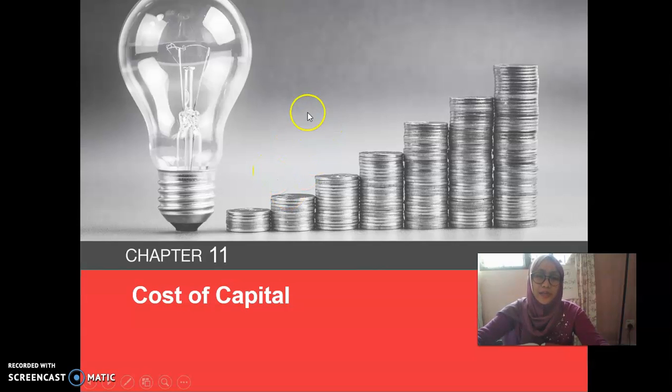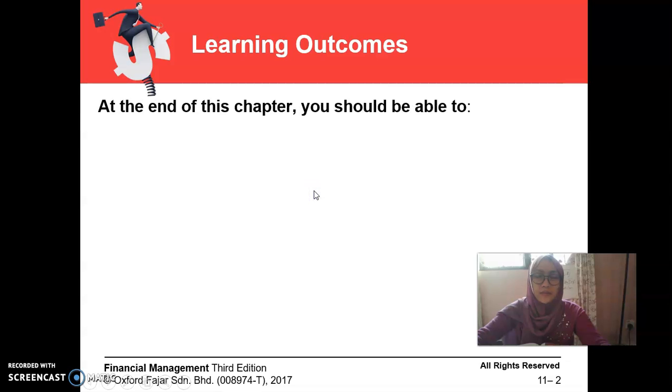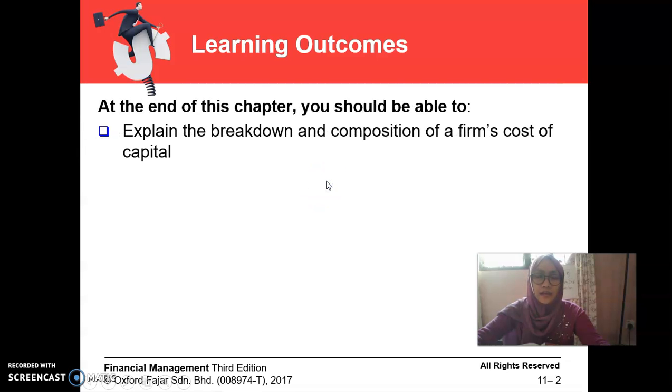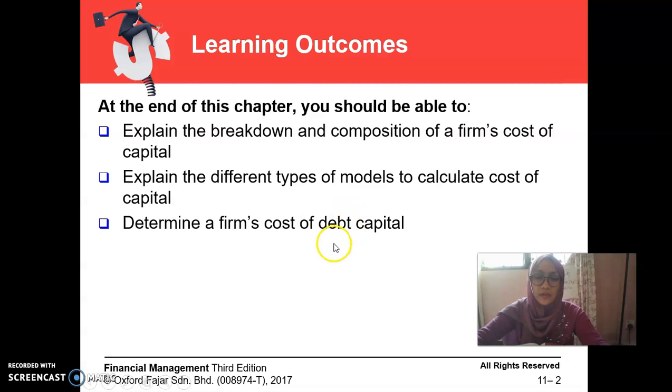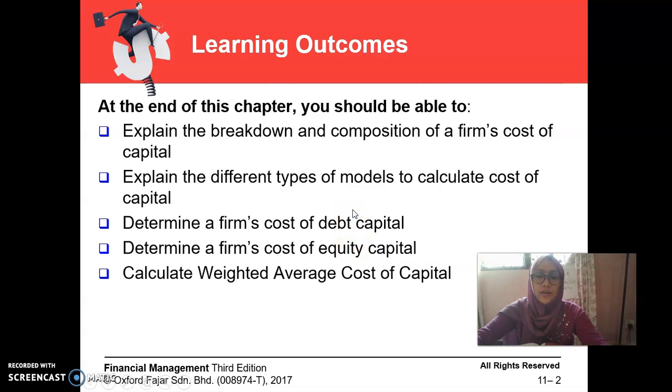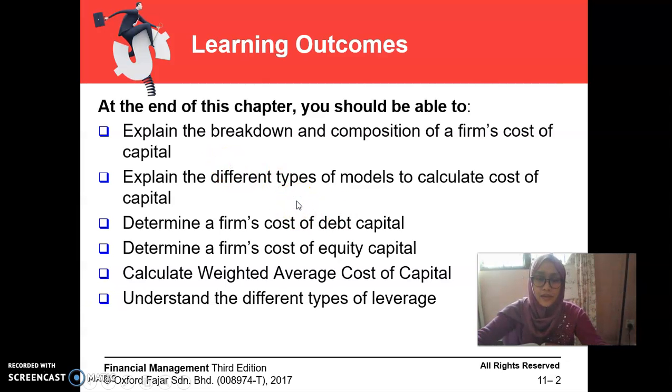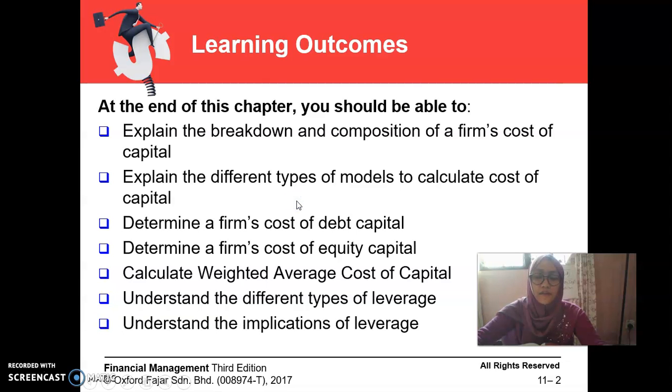So today we are going to learn the last topic regarding the cost of capital. From this topic, you can explain the breakdown and composition of firm cost of capital. You can explain different types of models to calculate cost of capital. You can determine the firm cost of debt capital, determine the firm cost of equity capital, calculate the weighted average cost of capital, or we call it WACC, and you can understand different types of leverage